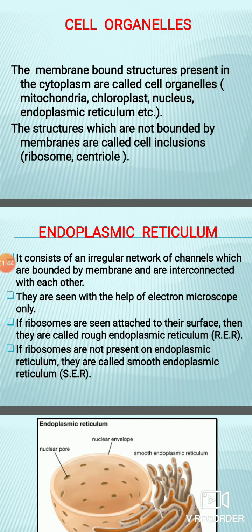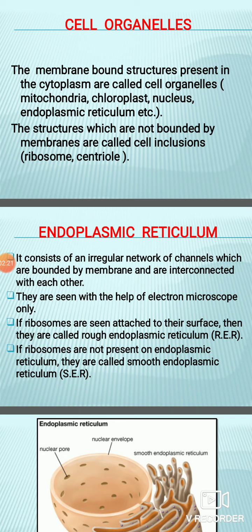If we talk about cell organelles, we will see that the cytoplasm has a number of cytoplasmic structures. Cytoplasmic structures are those structures which are present in the cytoplasm. I have already told you that cell organelles are generally present in the cytoplasm of the cell. You can divide those cytoplasmic structures into two categories. The first category is known as cell organelles, and the other type of cytoplasmic structures are known as cell inclusions.